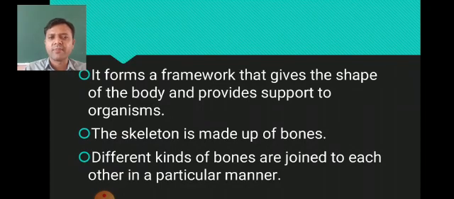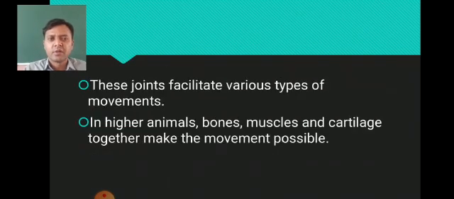Secondly, the skeleton is made up of bones. As I told you initially, there are 206 bones present in our body which form the skeleton. Then different kinds of bones are joined to each other in a particular manner. See, bones are not here and there. They are properly joined with each other in a particular manner, right? These joints facilitate various types of movements. This framework of bones, the proper arrangement of the bones, facilitates the different types of movements in our body.